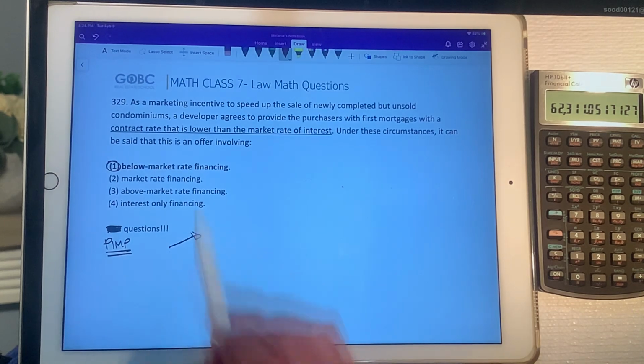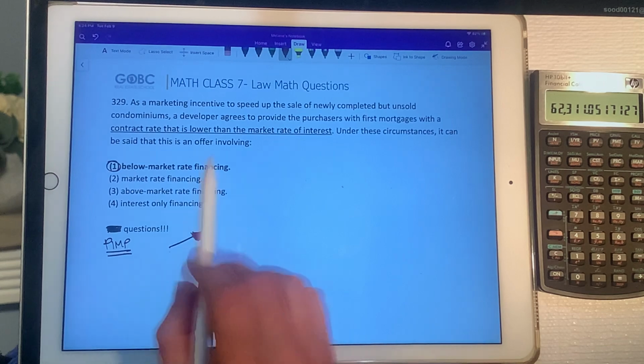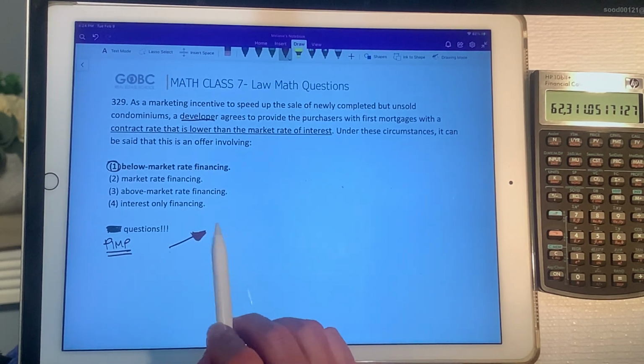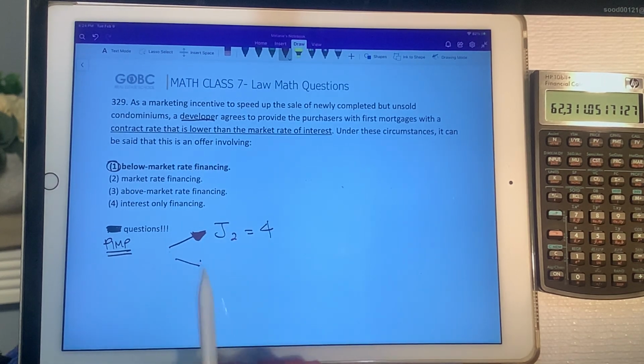The lender or the developer in this situation, usually it's the seller in our PIMPO questions, but in this situation it's the developer. They are offering a lower than market rate as opposed to that higher market rate. Now, which one would you want? Definitely this one, if it's an option, right? I don't want to pay double the interest. I want to pay the lower interest.